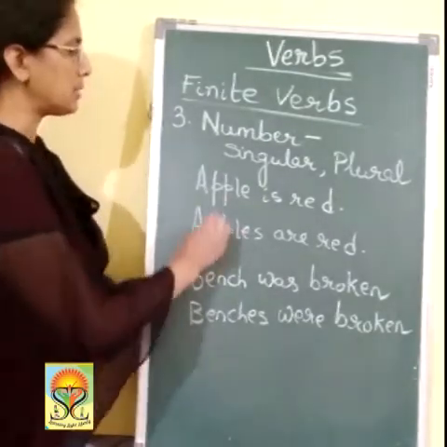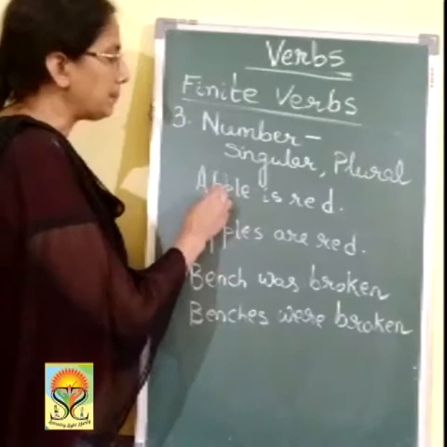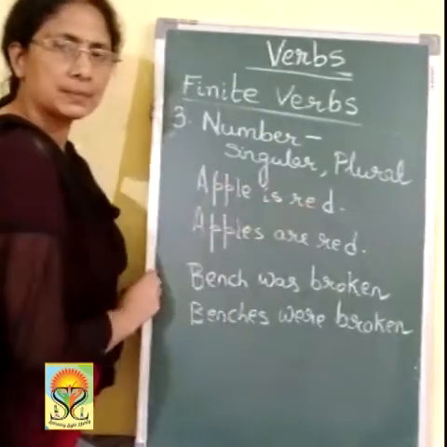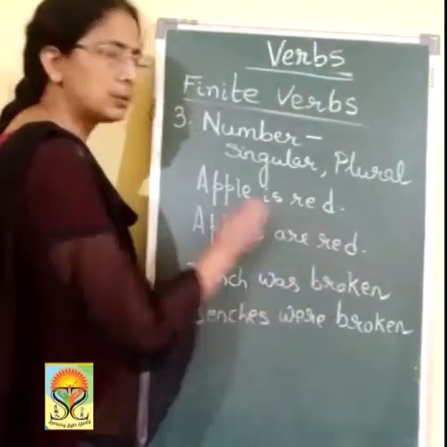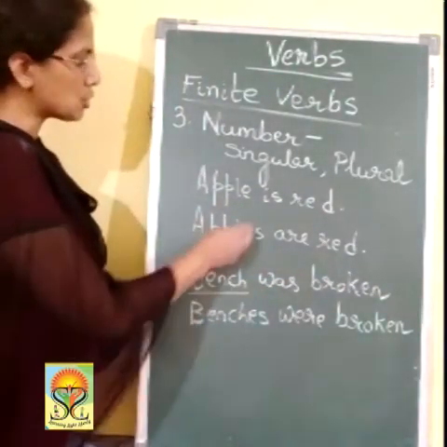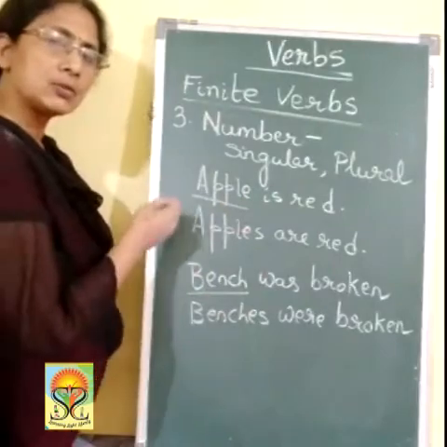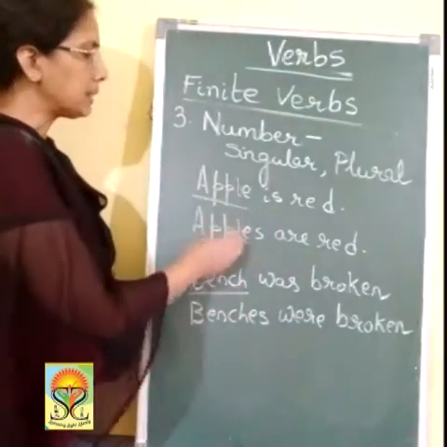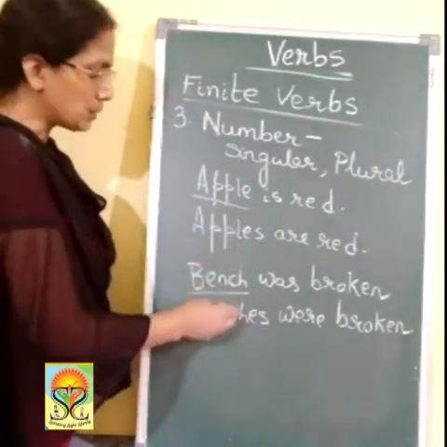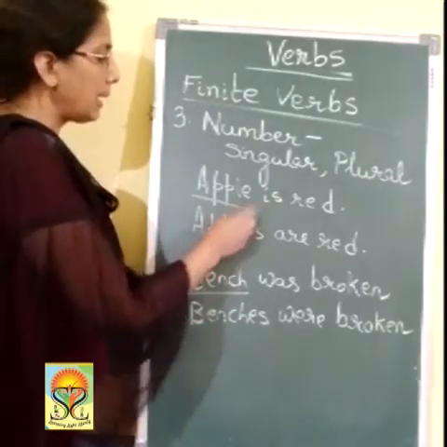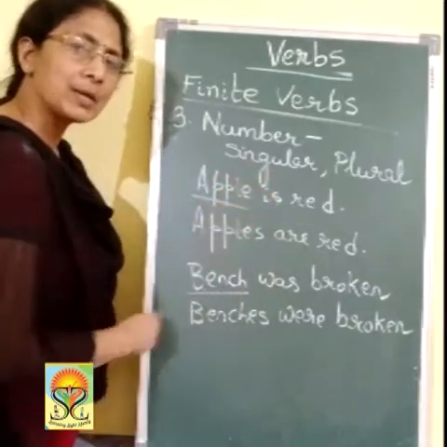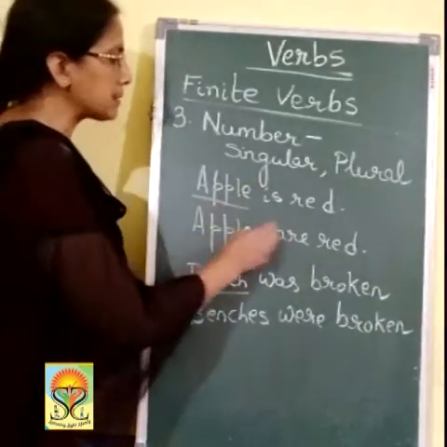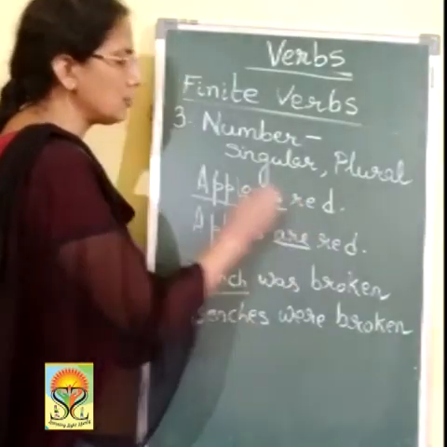Now see, apple, singular: apple is red. Or say, bench, in past tense: the bench was broken. Singular, bench, apple. Immediately you change those to plural form. Apple becomes apples, bench becomes benches. So, apples, can you write apples is red? No, immediately our hand goes to write are. So apples are, so is changes to are.